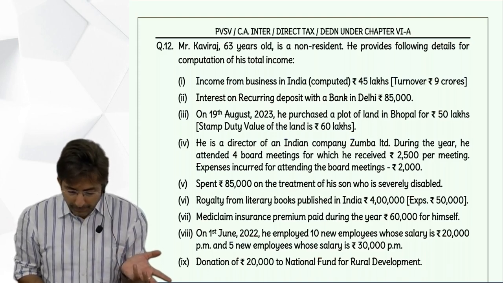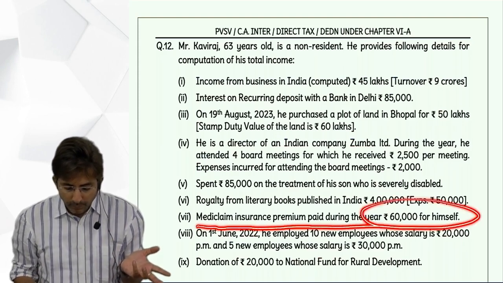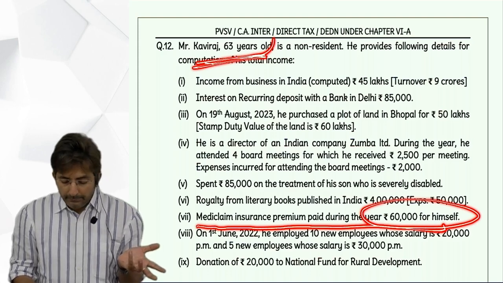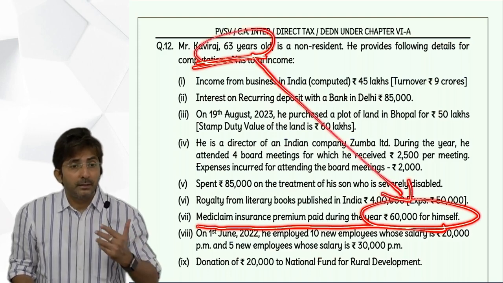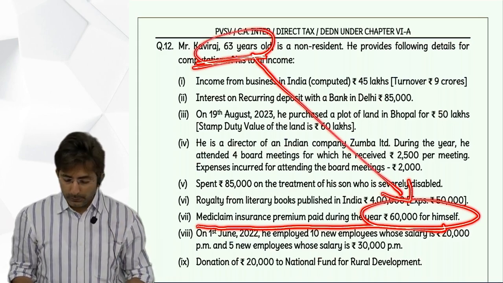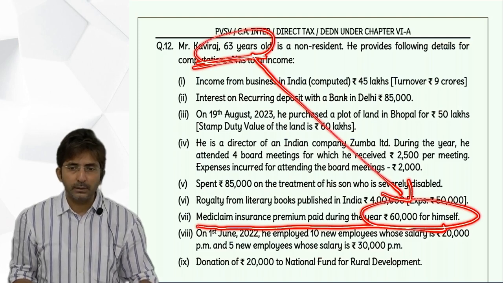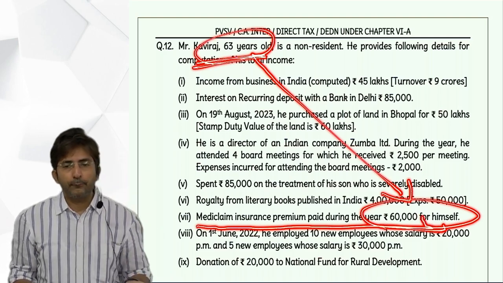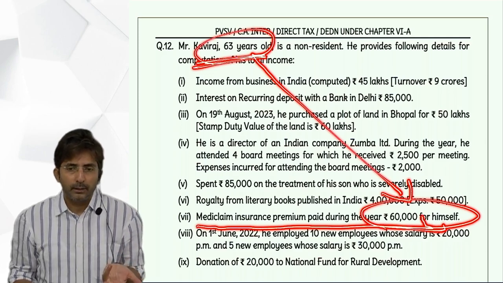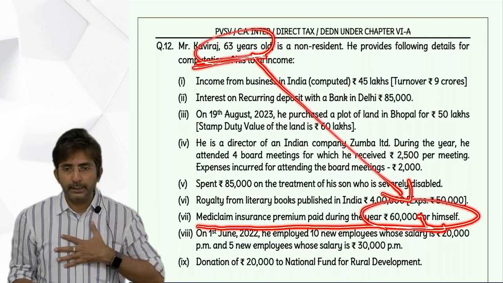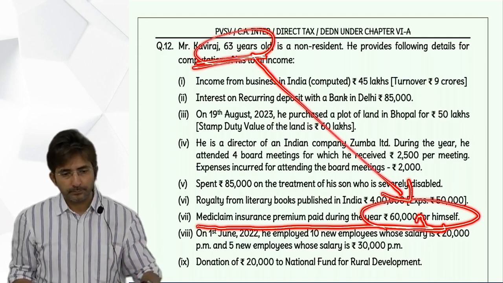So although I have paid mediclaim insurance premium for himself who is 63 years old, he will not get the benefit of a senior citizen. So this will entirely go in basic. But in basic deduction, what is the limit? 25,000. So you take 25,000 only. Although we had 60,000, we can take only 25,000.